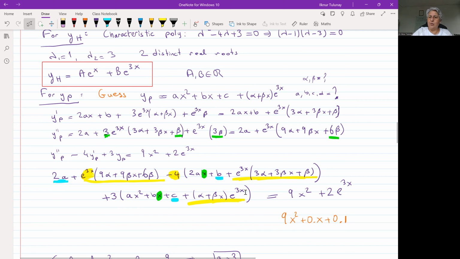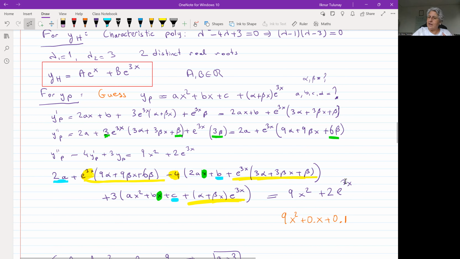Now, the key point here in our computation: we are going to simplify the left-hand side, but do not do anything to the right-hand side. We want to make the left-hand side look like the right-hand side, such that we can make the coefficients equal. Our aim is to find the constants A, B, C, and alpha and beta.